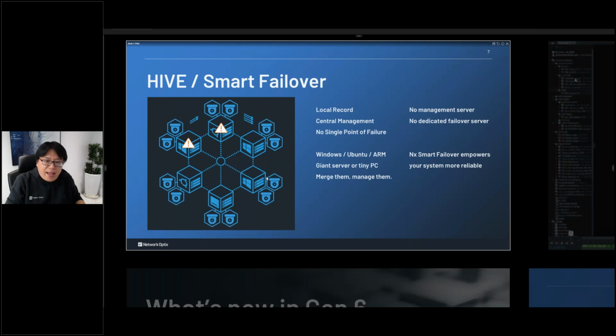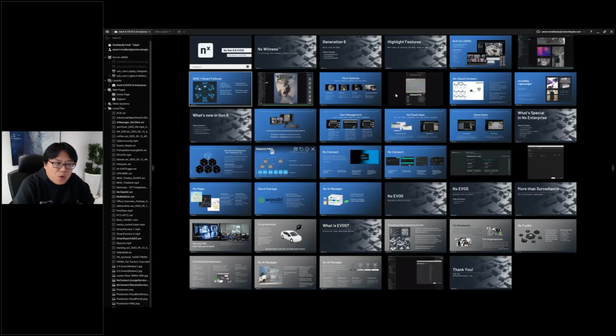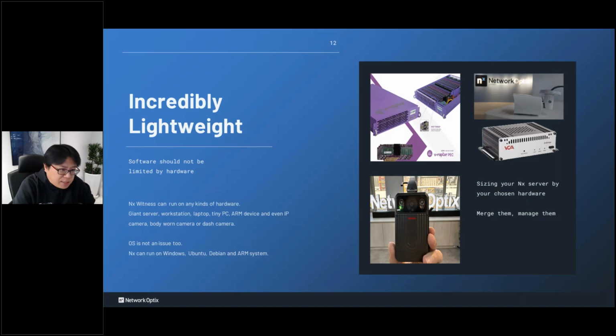And NS Winners is, let's say, the most lightweight VMS in the world. I believe nobody can do that. We can even put NS Winners into the camera, into a small video box, into the ARM box, into the body worn camera.